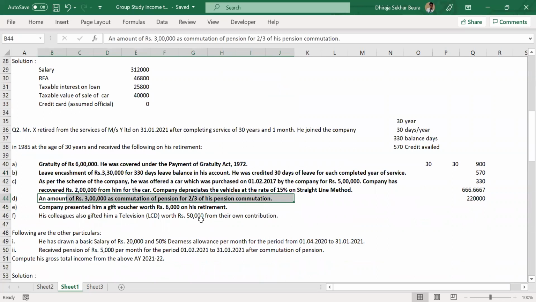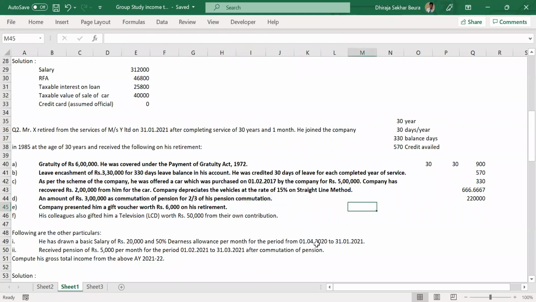Okay. The question reads: he has received an amount of 3 lakhs as commutation of pension for 2/3 of his pension commutation. You tell me how much is the exemption value. Again, he is a private employee, as we had discussed yesterday. 3/2 of 3 lakhs, so that is 9 lakhs by 2, 4,50,000.